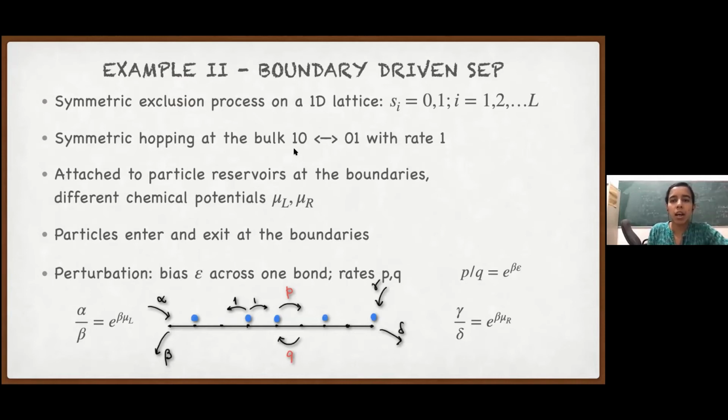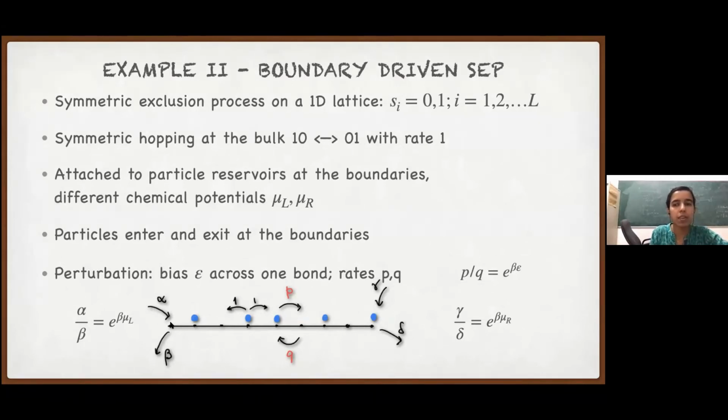And then this whole lattice, I'm taking an example where at the two boundaries, it is attached to two particle reservoirs with different chemical potentials, which I call mu_L and mu_R. So this is a diagram showing this system. In the bulk, we have symmetric hopping. At the boundary, the particles can enter from the reservoir, and the particle can also leave the system. At the left boundary, these rates are alpha and beta.